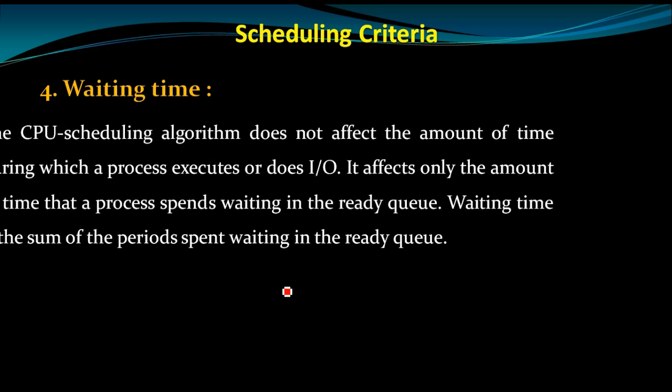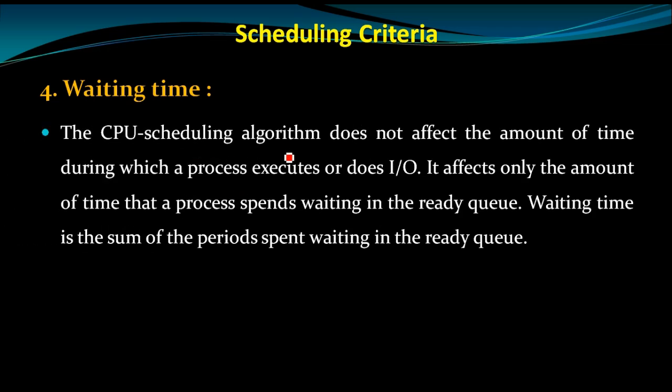The fourth is the waiting time. The CPU scheduling algorithm does not affect the amount of time during which a process executes or does IO.